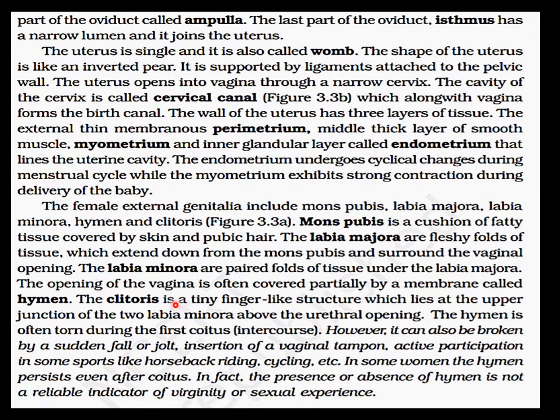The opening of the vagina is often covered partially by a membrane called the hymen. The clitoris is a tiny finger-like structure which lies at the upper junction of the two labia minora above the urethral opening. The hymen is often torn during first coitus, that means sexual intercourse, but it can also be broken by a sudden fall or jolt, insertion of a vaginal tampon, or active participation in sports like horseback riding, cycling, etc.